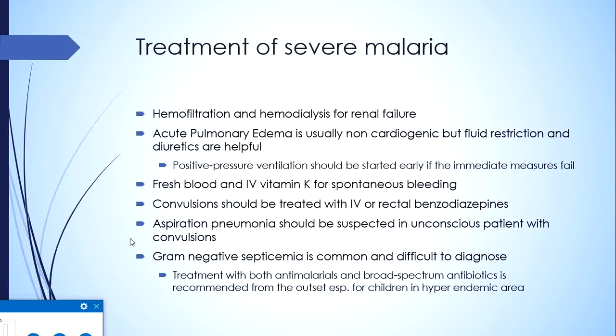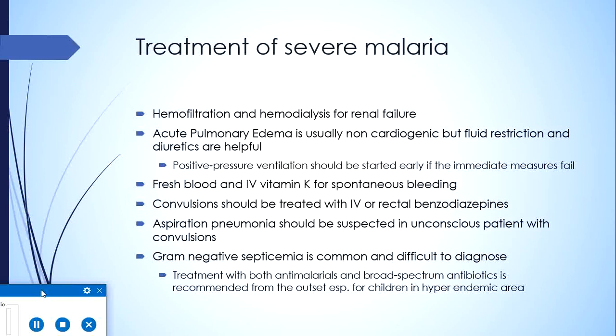Acute pulmonary edema is usually non-cardiogenic, but fluid restriction and diuretics are usually helpful. But if these immediate measures fail, then early institution of positive pressure ventilation by a mechanical ventilator should be started. These patients have a propensity for spontaneous bleeding, and these cases should be treated with either fresh blood or intravenous vitamin K. Fresh blood, because it also carries with it the coagulation factors. This provision is not there for stored blood, so only fresh blood is the option.